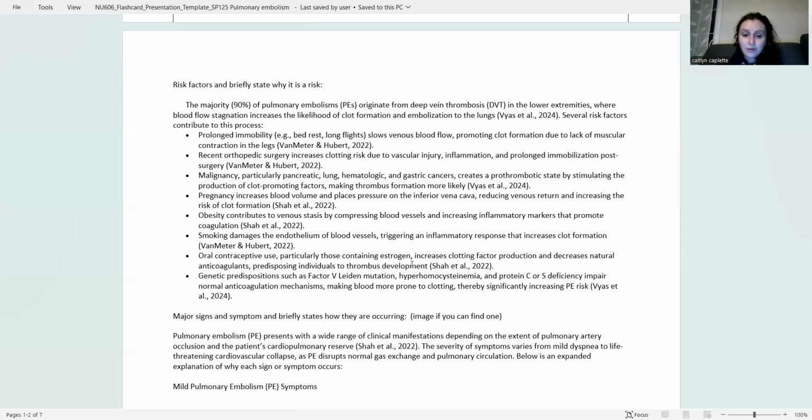Oral contraceptive use, especially those that contain estrogen, increases clotting factor production and decreases natural anticoagulants, predisposing individuals to thrombus development. And lastly, there are genetic predispositions such as factor V Leiden, hyperhomocysteinemia, and protein C or S deficiency, all of which impair normal anticoagulation mechanisms and make blood more prone to clotting, which increases the PE risk.